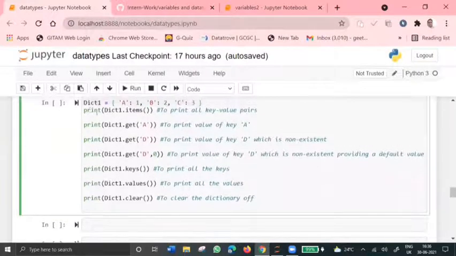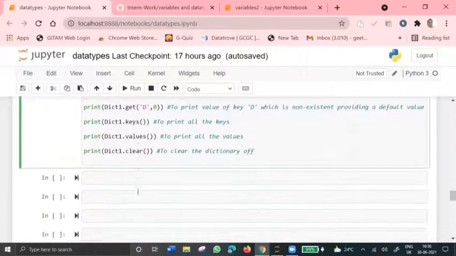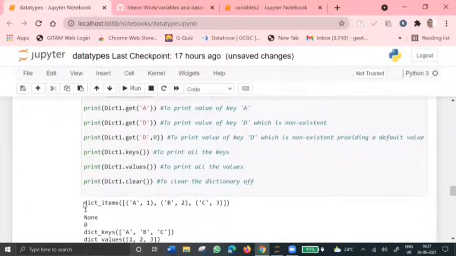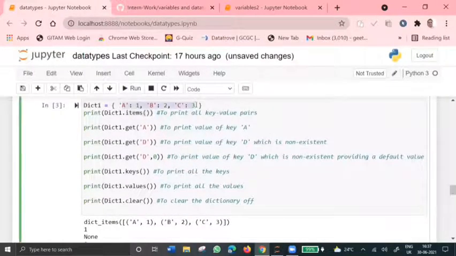This entire thing is called a key value pair. So if I use the function dict1.items, where dict1 is the dictionary name, I'll get all the key value pairs which I have in the dictionary. Let me run it and tell you. Yeah, so I get all these mentioned items in the answer.